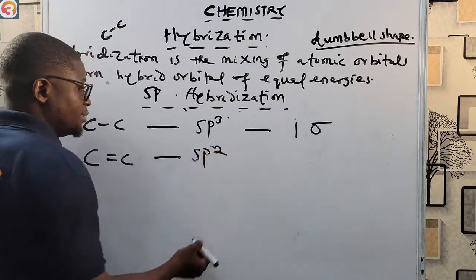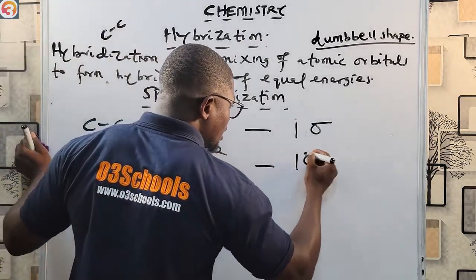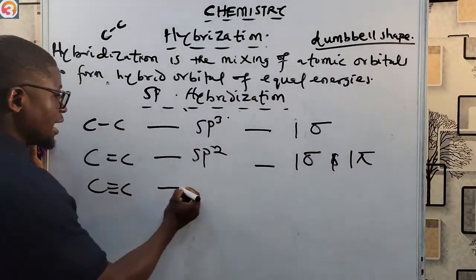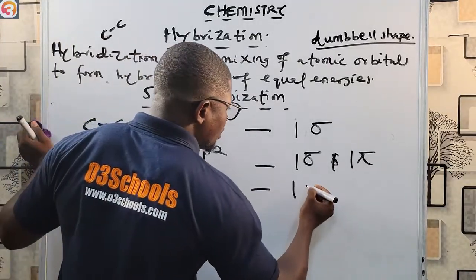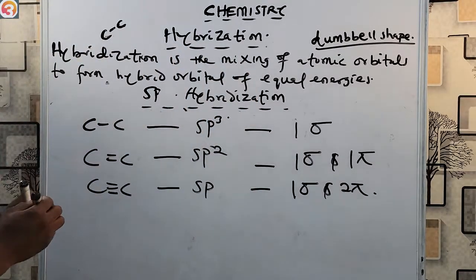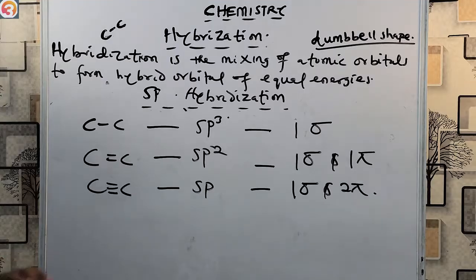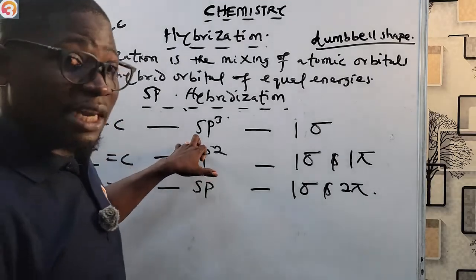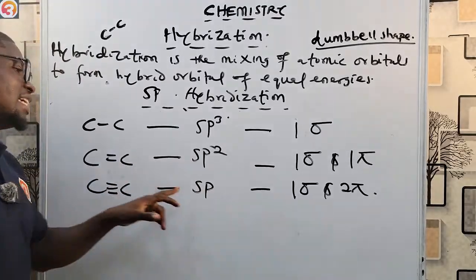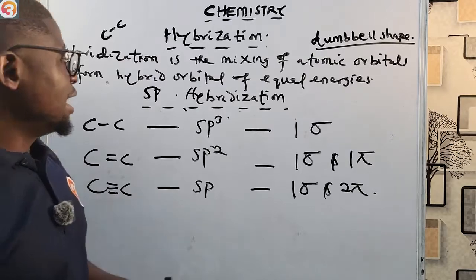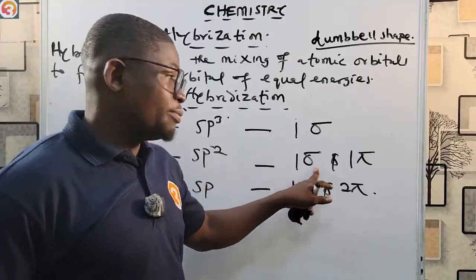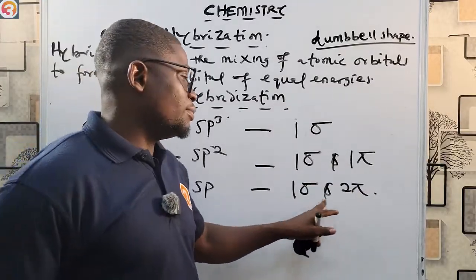Then the carbon to carbon double bond is sp2 hybridized. It has 1 sigma bond and 1 pi bond. While the carbon to carbon triple bond is sp hybridized and has 1 sigma bond and 2 pi bonds. So take note: carbon to carbon single bond is sp3 hybridized, double bond is sp2 hybridized, triple bond is sp hybridized. sp3 has 1 sigma bond, sp2 has 1 sigma bond and 1 pi bond, sp has 1 sigma bond and 2 pi bonds.